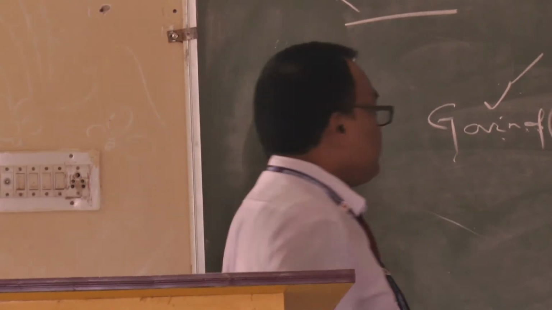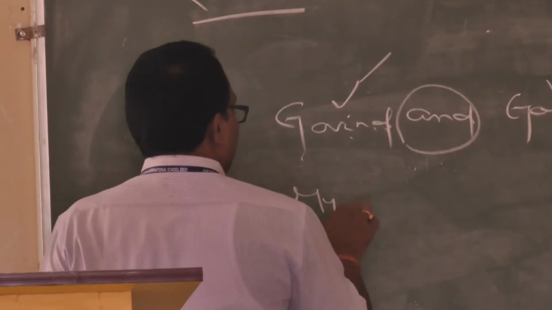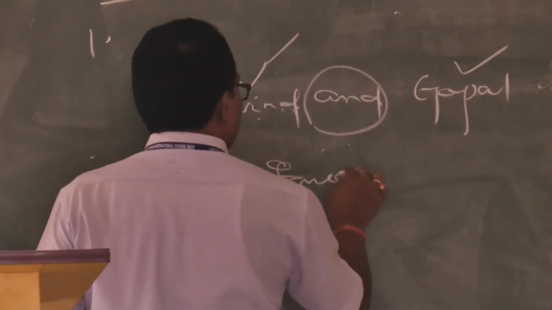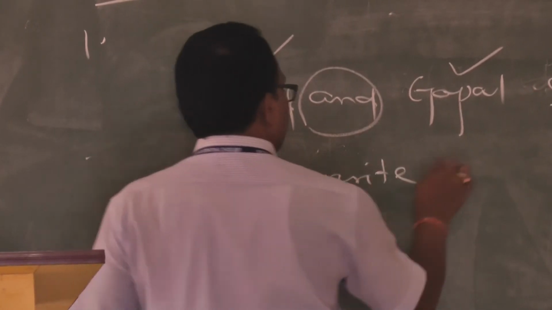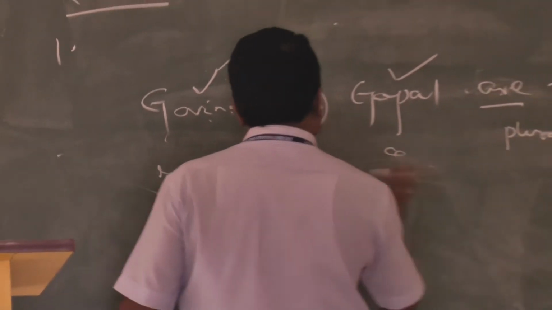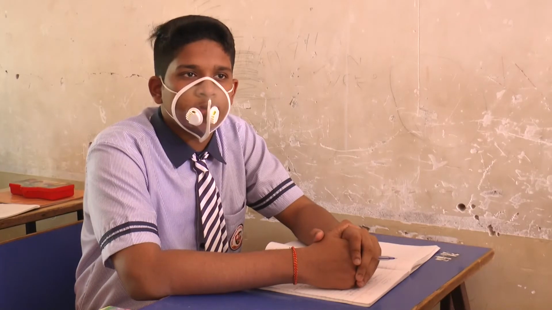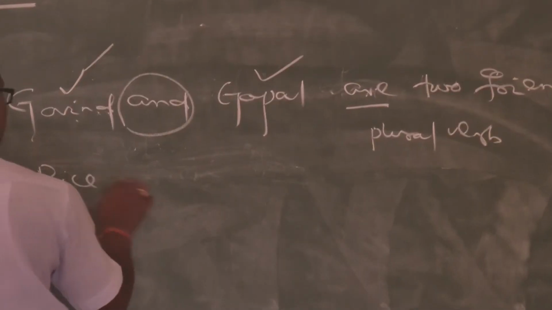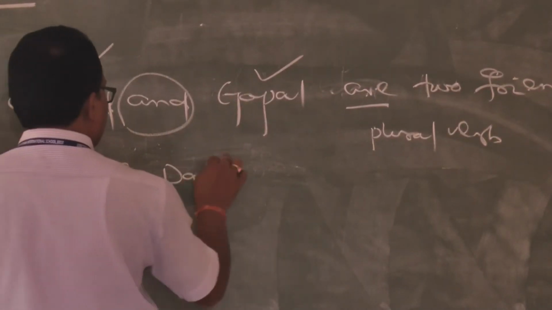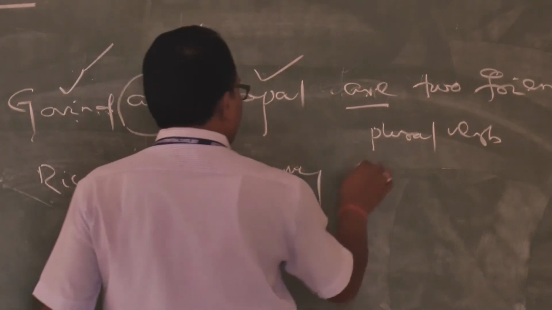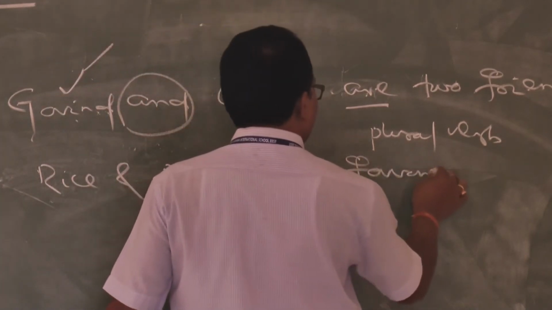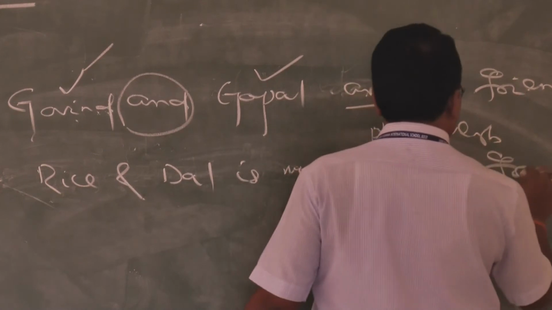Example: my favorite rice and dal is my favorite food. Understood?